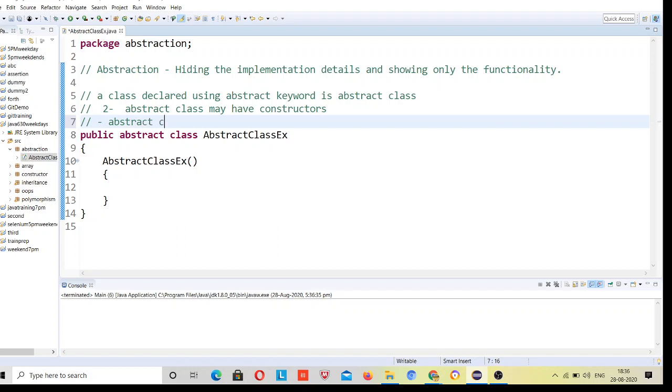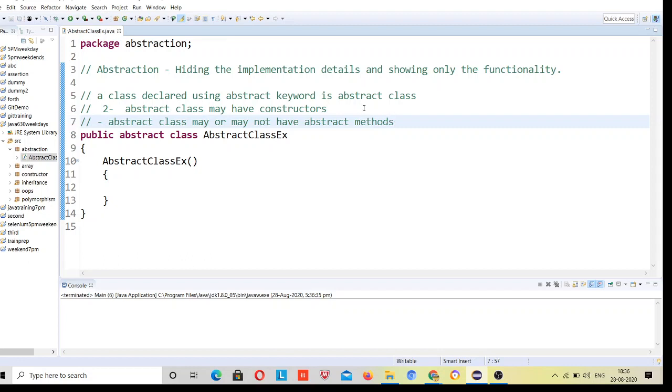Okay, third one: an abstract class may or may not have abstract methods, right?